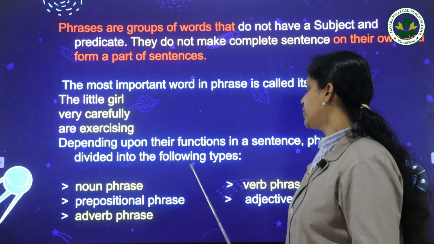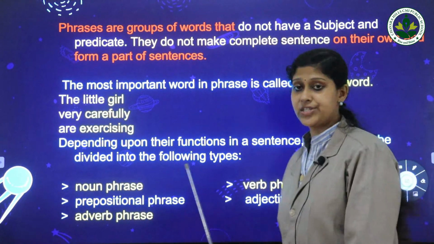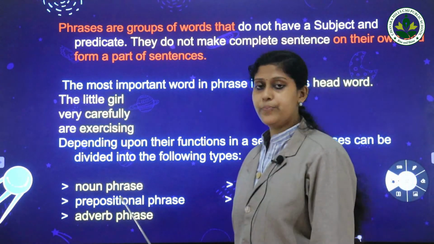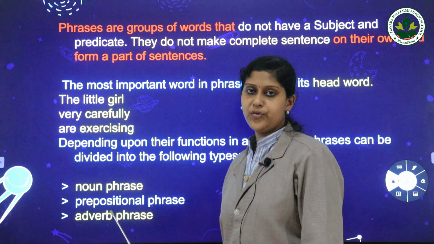First one, noun phrase. Second, verb phrase. Third one, prepositional phrase. Next is adjective phrase. The last one, adverb phrase.